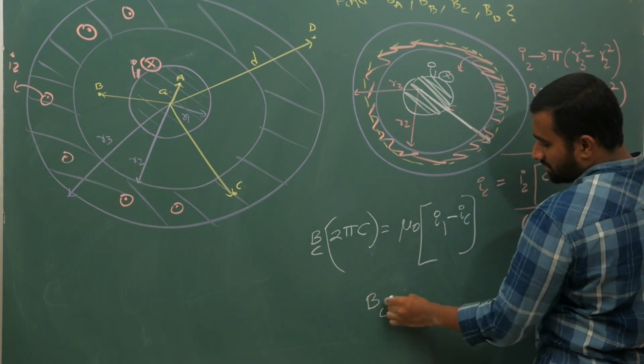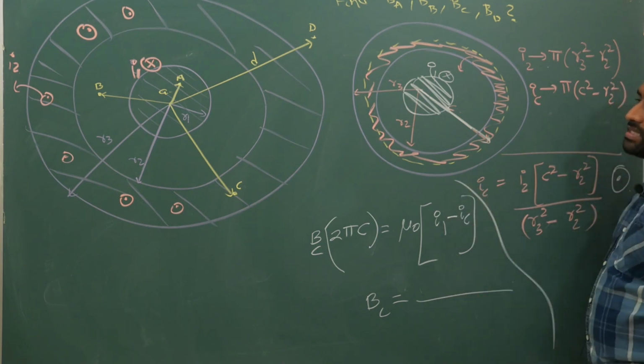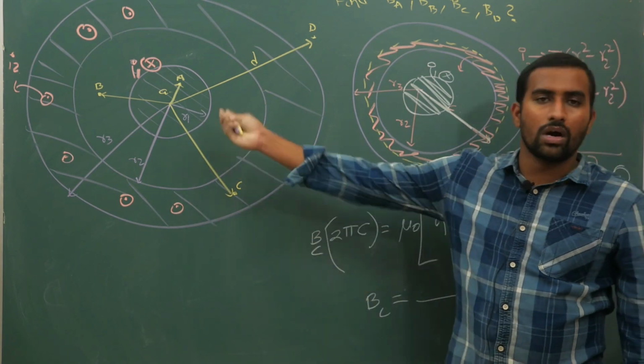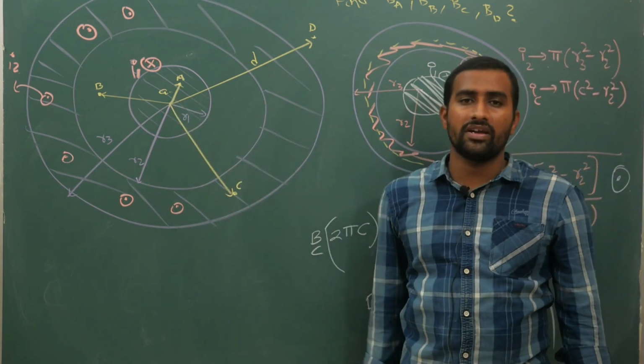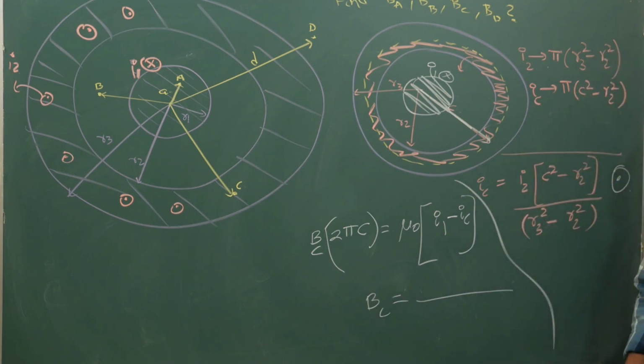Once you get B at C, simplify, substituting the values you will get it. Normally all these relations will be given as R, 2R, 3R, and at 3R by 2 you find out, like that they will give you the answers. So you can simplify. Next, this is regarding point 3.